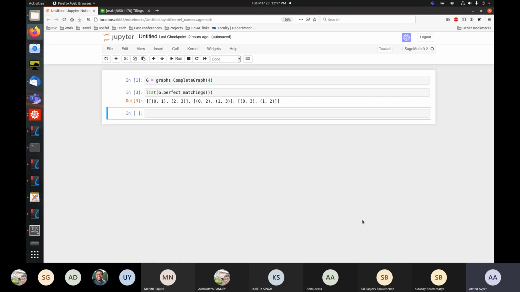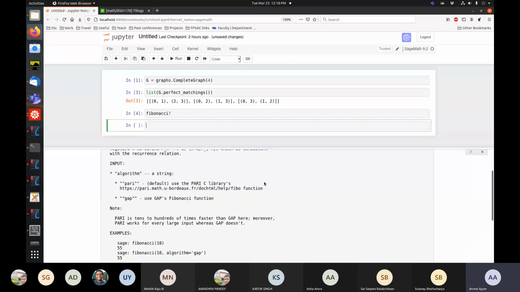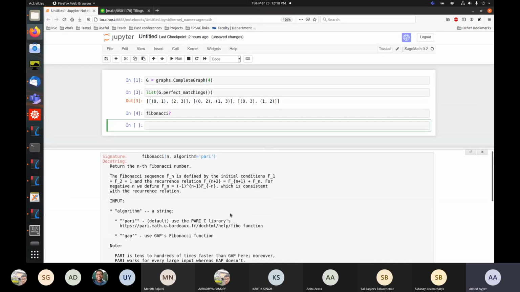Right. So let's see what Fibonacci does. This gives you the Fibonacci numbers, but I need the Fibonacci polynomials.